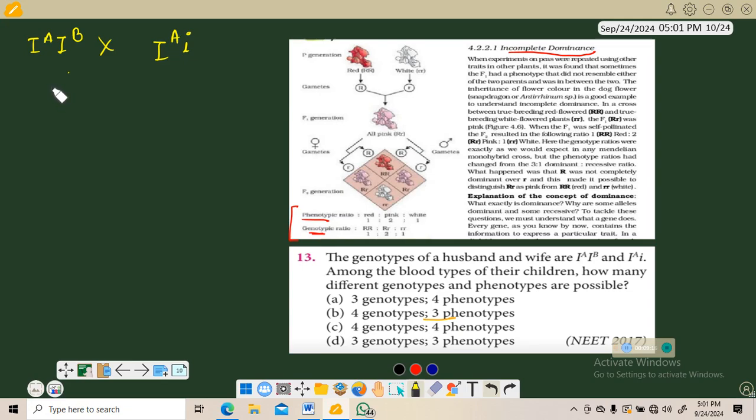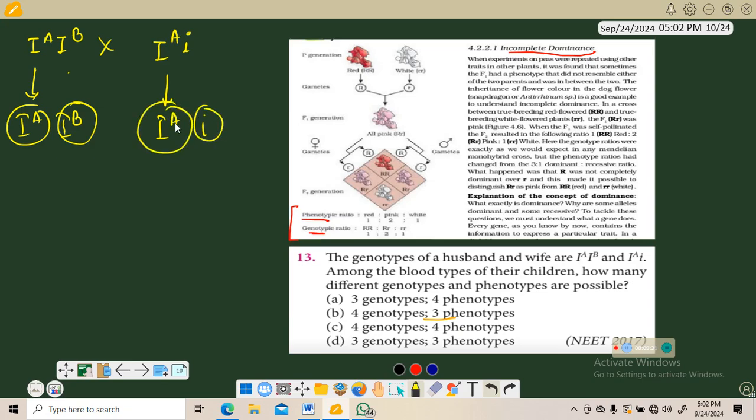If I have an IA and a small i, if I make a cross, I'll get IA here, IB here, just to make it easy. IA here and small i here.